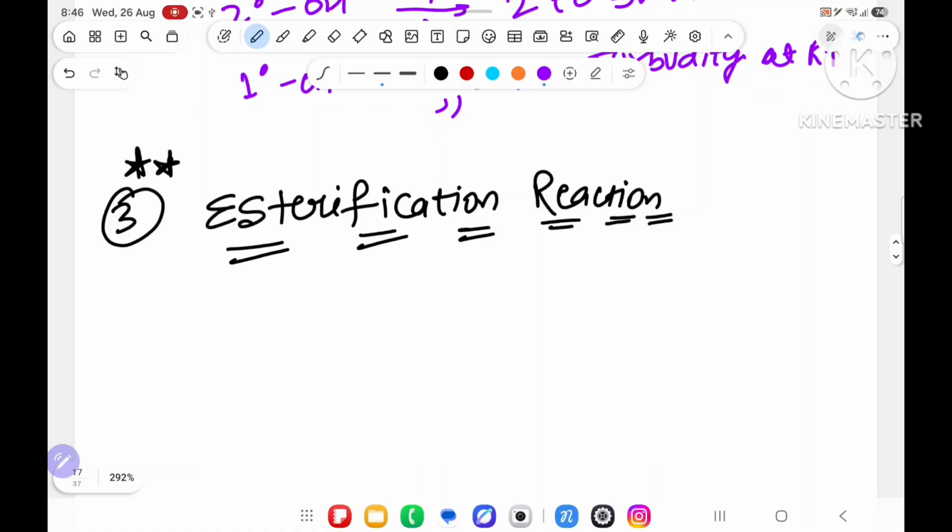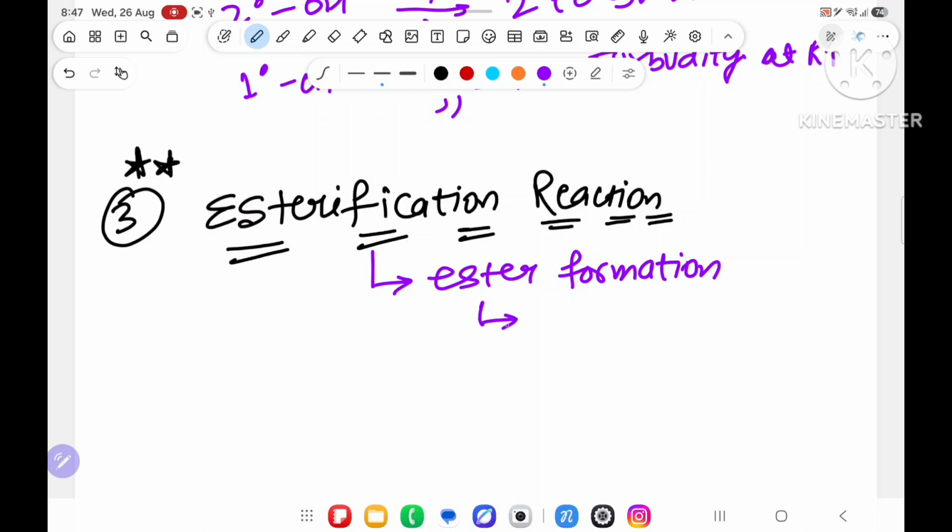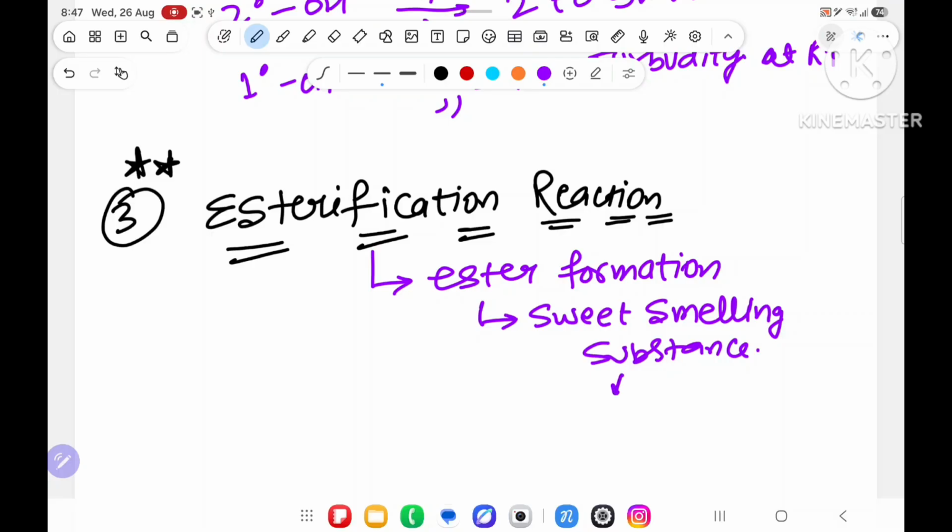The name of the reaction is esterification, which means an ester is formed. Ester is a sweet smelling substance that is used as a flavoring agent in sweets, or for perfume, etc.